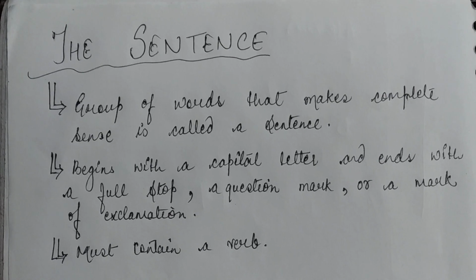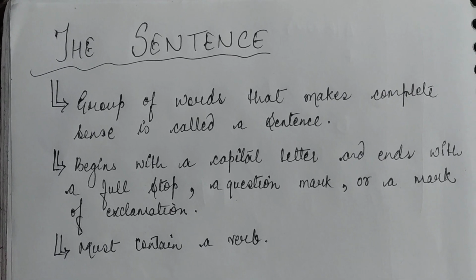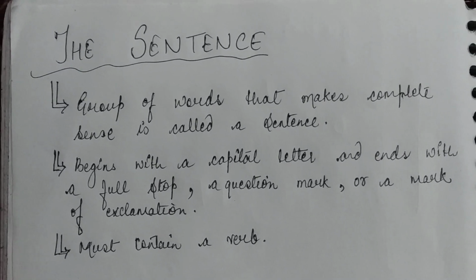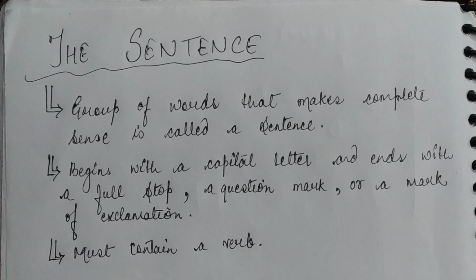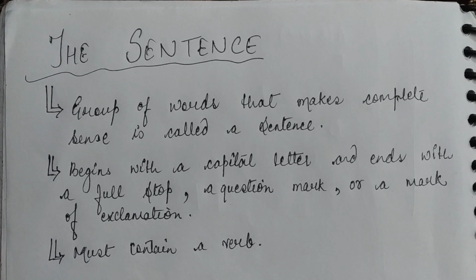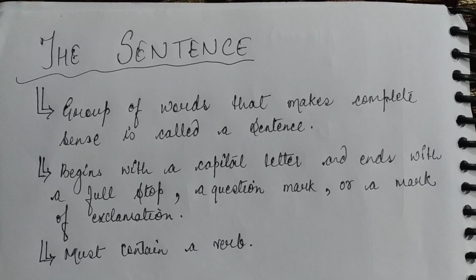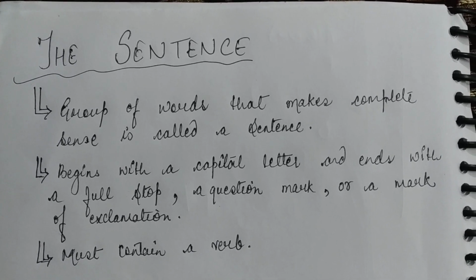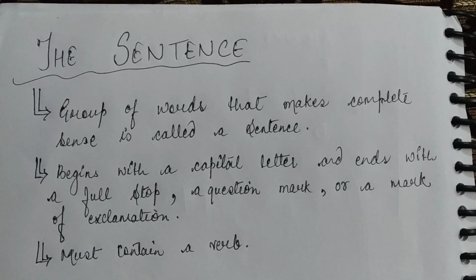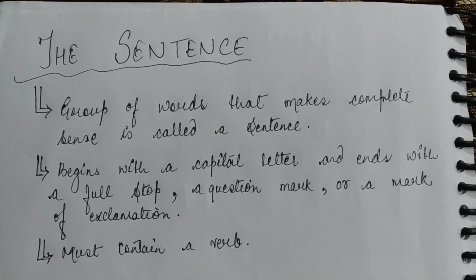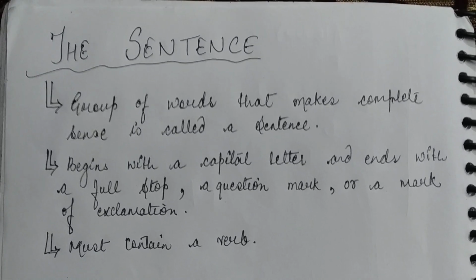For example, Goa has fine beaches. Now in this sentence, we have arranged these four words in such a way that it conveys some meaning to the one to whom we are speaking. In the same way, we use different sentences. We arrange them in such a way that they convey the correct meaning to the one we are talking to.